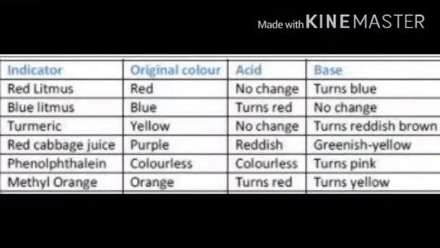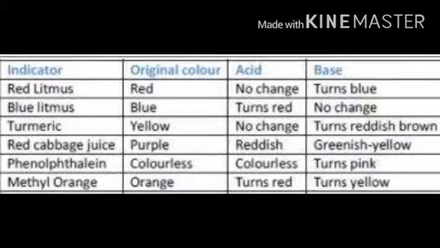Okay, now let us first understand about indicators. We have tried to classify substances into acids and bases on the basis of their taste. However, it is not possible to taste everything. Then how to know if the given substance is an acid or a base? To test if a given substance is acidic or basic, some kind of substance is used. Such substances are called indicators.